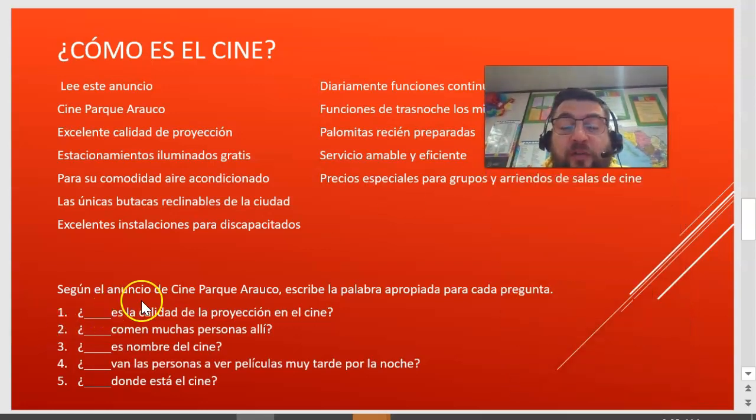So, según el anuncio de Cine Parque Arauco, escribe las palabras apropiadas para cada pregunta. So you're looking for the word that you're gonna write for each question. So you have the first question. Blank es la calidad de la proyección en el cine. So you would say como, right? Because we're trying to say how is the quality of the projection at the movie theater. So como would be in that blank. Alright, the rest of them, put them on your notes.